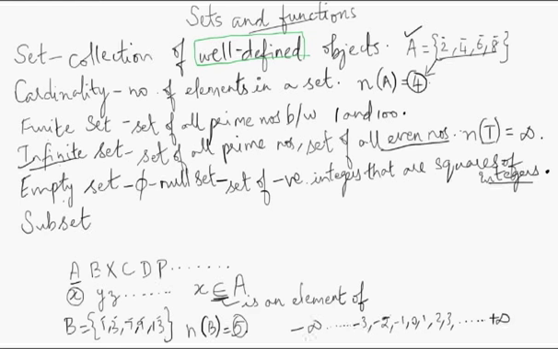Similarly, on the negative side, minus 4, minus 5, and so on, up to minus infinity, and on the positive side, up to plus infinity. So in a set, squares of these integers. When you square each of them, what do you get? When you square 0, you get 0. Square 1, you get 1. Square 2, you get 4. Square 3, you get 9.